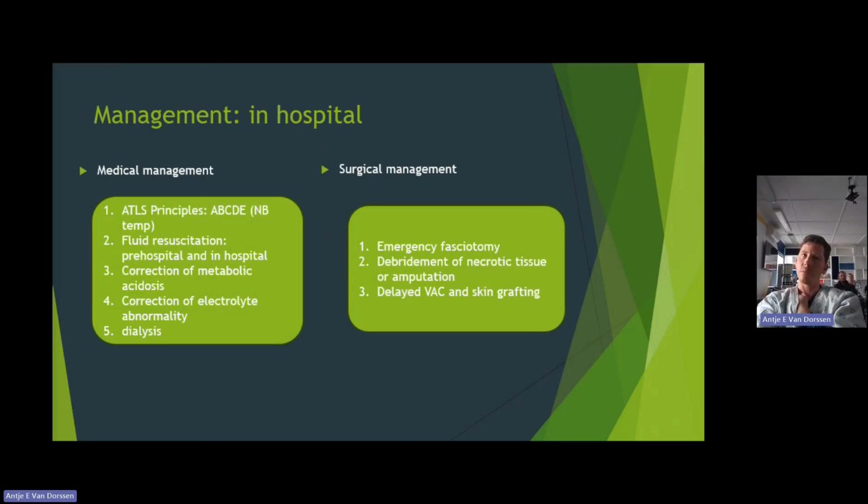And we're going to have a long discussion about what fluids and how much fluid is needed. Then you need to correct your metabolic acidosis, and electrolyte dysfunctions you need to look at as well. Early identification of the patients that require dialysis. Your surgical management: emergency fasciotomies, debridement of the necrotic tissue or amputation, and then delayed VAC and skin grafting. But the fasciotomy is only indicated when there is good indication for it. You don't just go willy-nilly to do a fasciotomy for these patients.